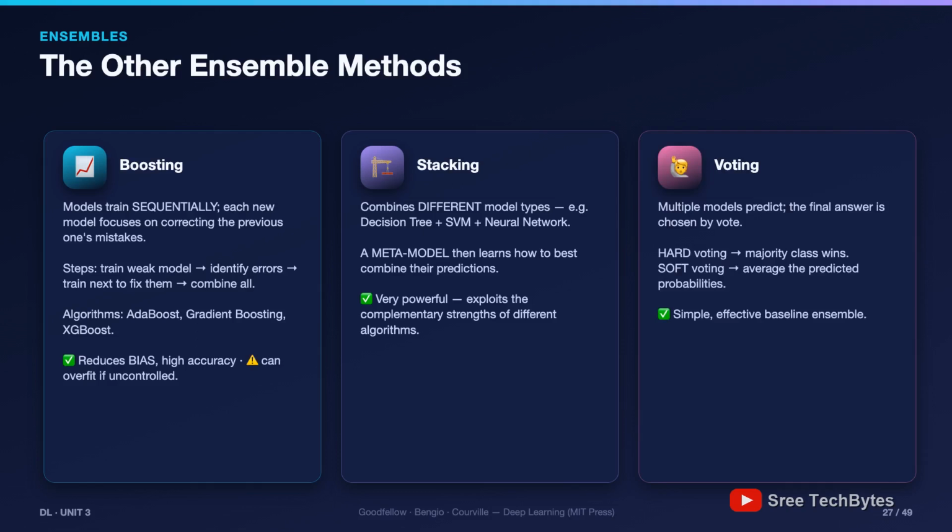The exam contrast to burn in. Bagging: parallel, independent, cuts variance. Boosting: sequential, error-focused, cuts bias. And a fun fact: Kaggle winning solutions are almost always stacks of many models.